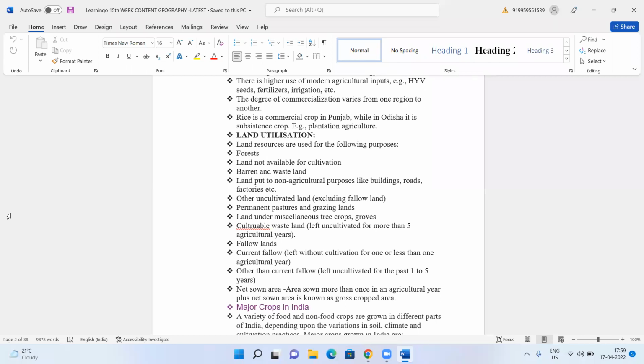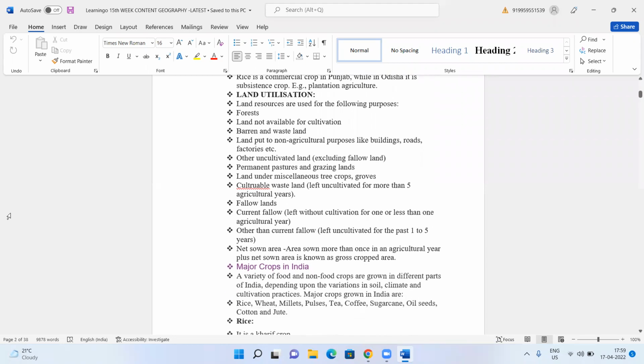Then you have the fallow lands. Just now I gave you the example of fallow lands. Current fallow: land left without cultivation for about one agricultural year is called current fallow land. Fallow land is that which is not cultivated for more than 1 year. Cultivable wasteland is that which is not cultivated for 5 years. Other than current fallow, land left uncultivated for the past 1 to 5 years. So that means other than the current fallow land, you also have the other land.